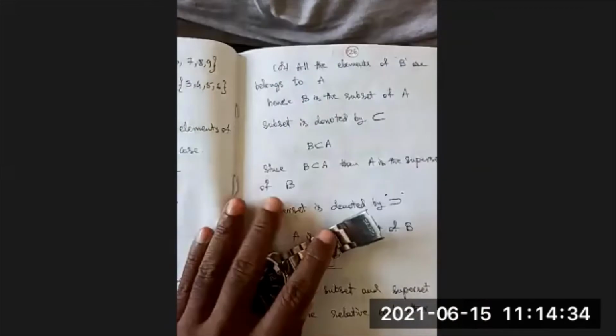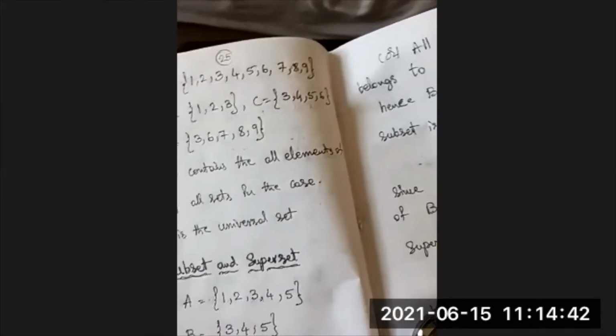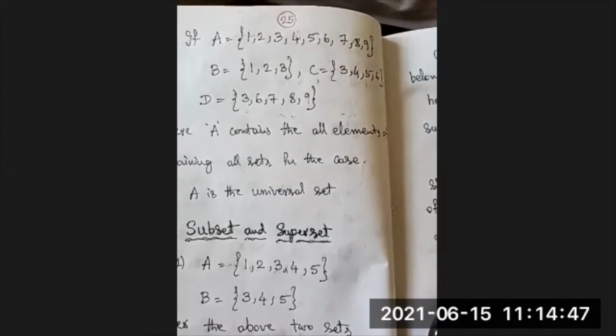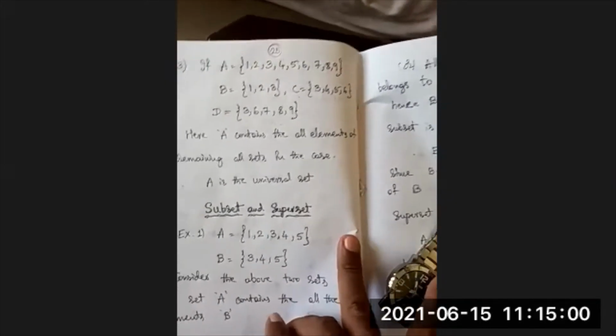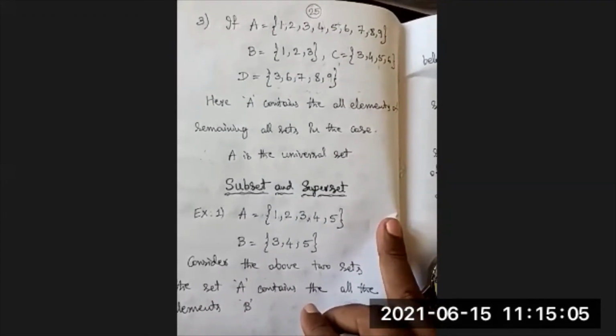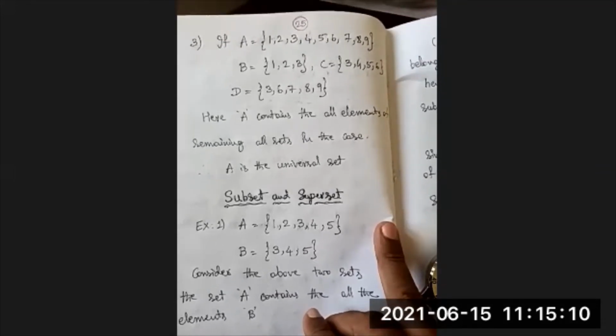Simple concept, but in some cases it may be difficult for you. One more example I will give you. Suppose A is equal to 1, 2, 3, 4, 5, 6, 7, 8, 9. A set A contains the 9 elements. The same way B is equal to 1, 2, 3, C is equal to 3, 4, 5, 6, D is equal to 3, 6, 7, 8, 9. Here A contains all the elements of the remaining sets. Here actually 4 sets are taken. The elements of B, C, and D are present in A.